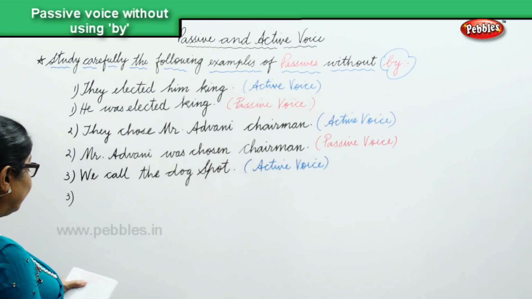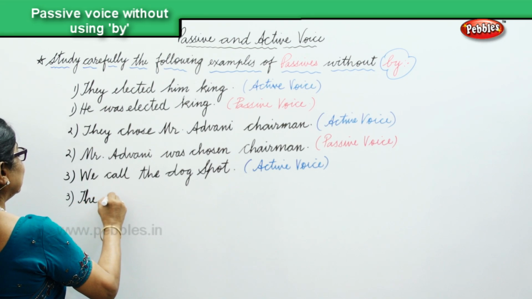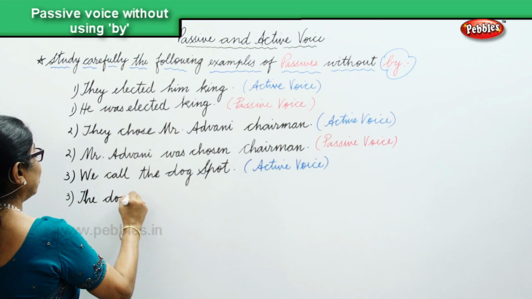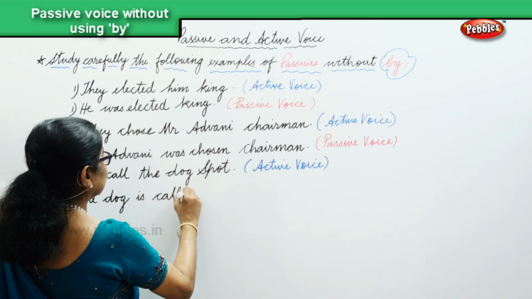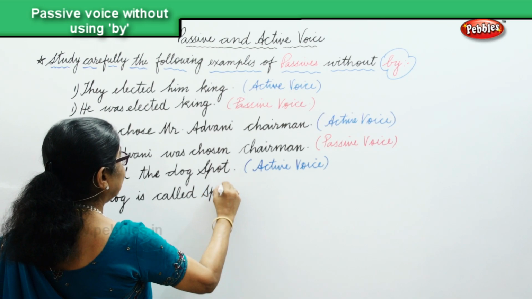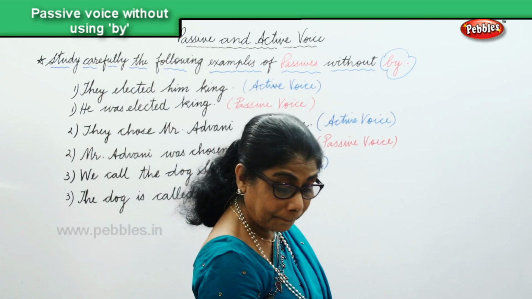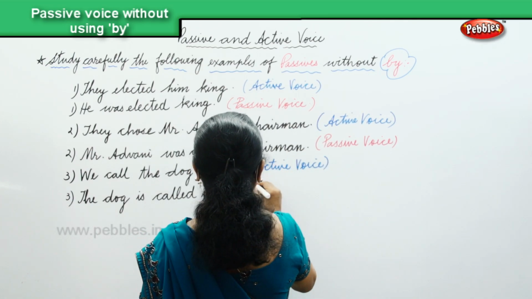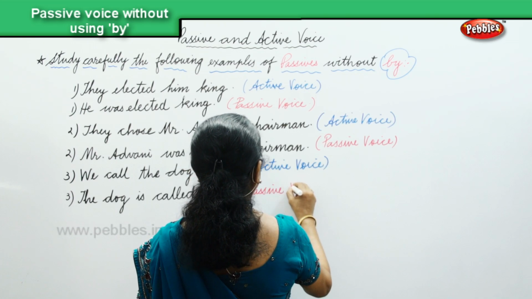Okay, so the dog is called Spot. That's in the passive voice without using by.